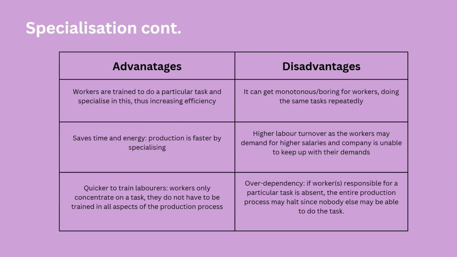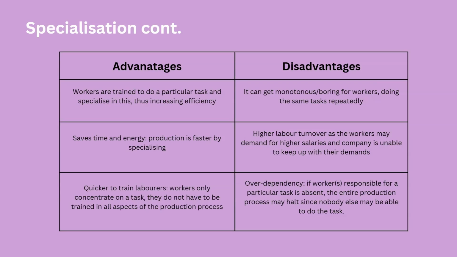So, let's understand the advantages of concentrating on one thing. One advantage could be that workers are trained to do a particular task and specialize in this, thus increasing efficiency. If you do the same thing every day, you'd be really efficient at it because at a point you would be doing it subconsciously. For example, if you learn driving a car, at first you're really careful, looking around, really panicking. After a few years, you're just listening to music, being in your own thoughts and driving, because you're doing it subconsciously now, as your body is so used to it. Same is in specialization. When you do the same thing every day, you become a master at it.